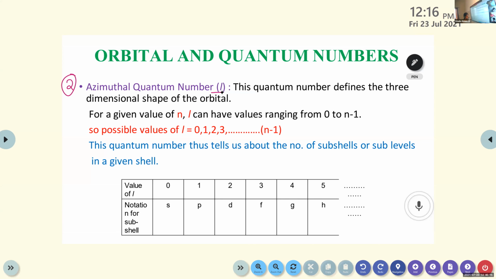This azimuthal quantum number is also known as orbital angular momentum, or subsidiary quantum number.